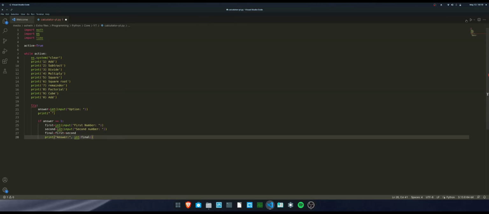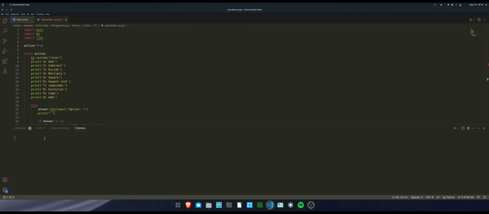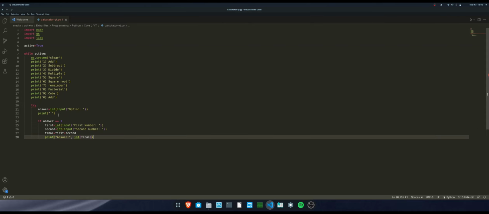Let me just save this. Yeah, it's going to return an error. Let's just see what's going to go on. Because whenever you put the word try over here, you also need to input another word which is known as except, which we need to do at a later point of time. So I'll just explain it to you once we have done this whole thing. Yes, I know, really confusing.